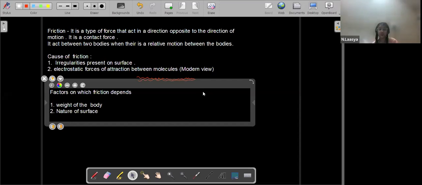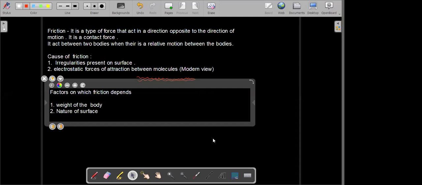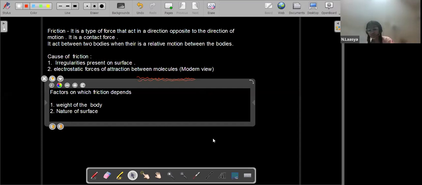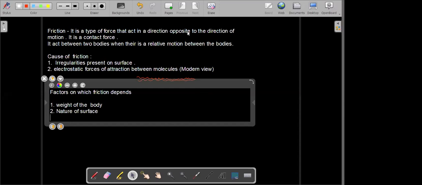Movement of the object? No, the force of the object coming and the force that the friction is keeping. See, these are the two factors on which the force of friction depends. It depends on the weight of the body and on the nature of the surface in between them.